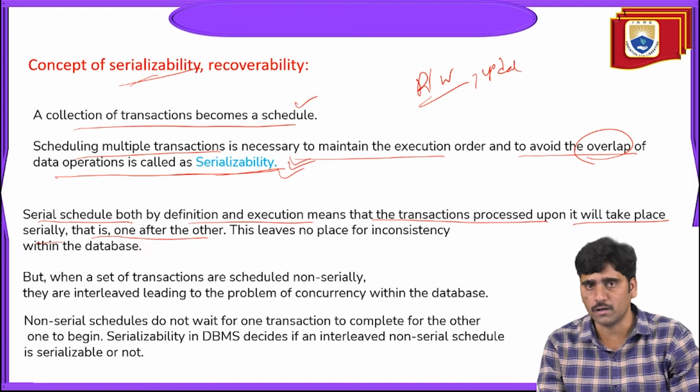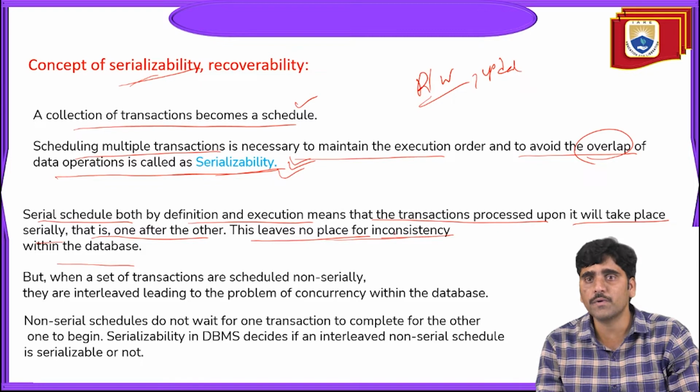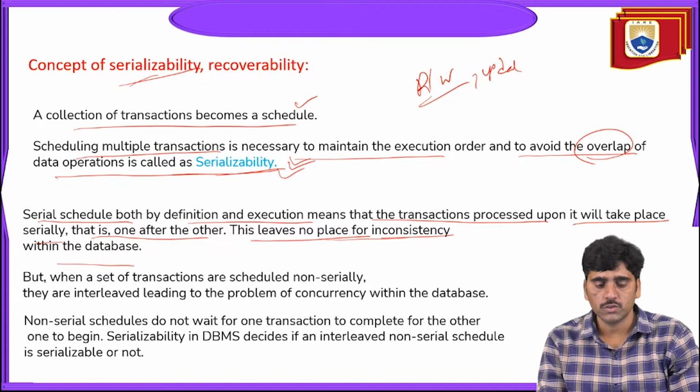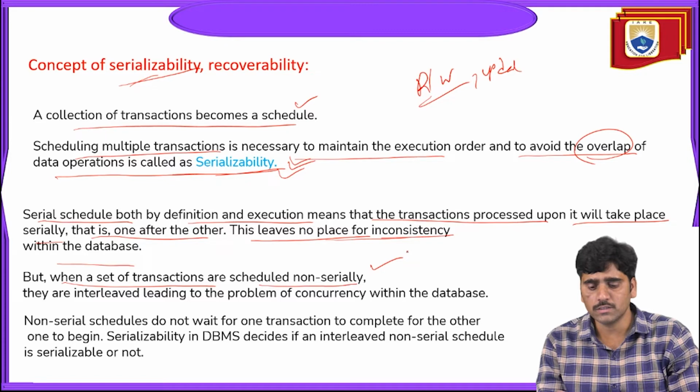This leaves no place for inconsistency within the databases. By maintaining this serializable concept, inconsistency problems will not occur.